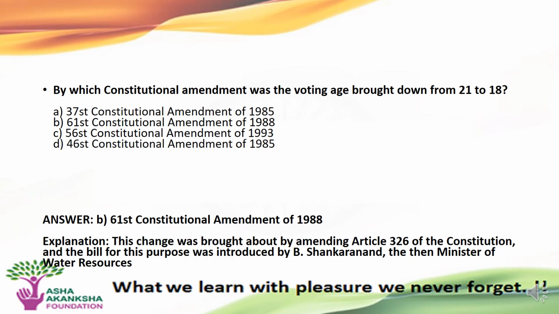The first question is, by which Constitution amendment was the voting age brought down from 21 to 18? The options are A. 37th Constitutional Amendment of 1985, B. 61st Constitutional Amendment of 1988, C. 56th Constitutional Amendment of 1993, or D. 46th Constitutional Amendment of 1985.